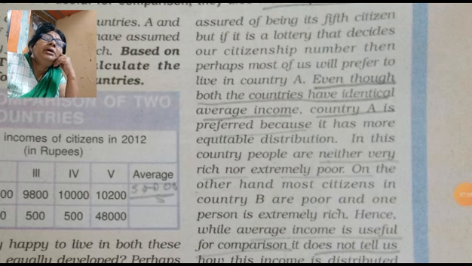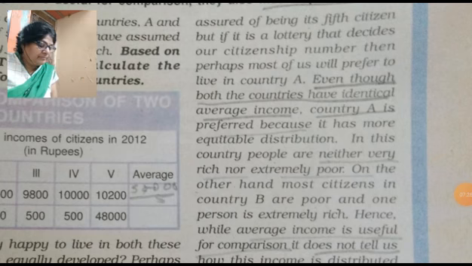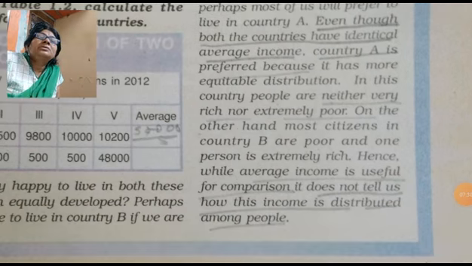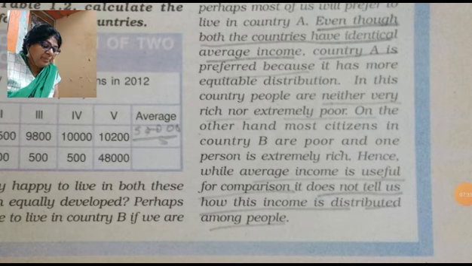On the other hand, most citizens in country B are poor. Poor people are much poorer here, and only one person is extremely rich. Hence, average income does not tell us how this income is distributed among the people.